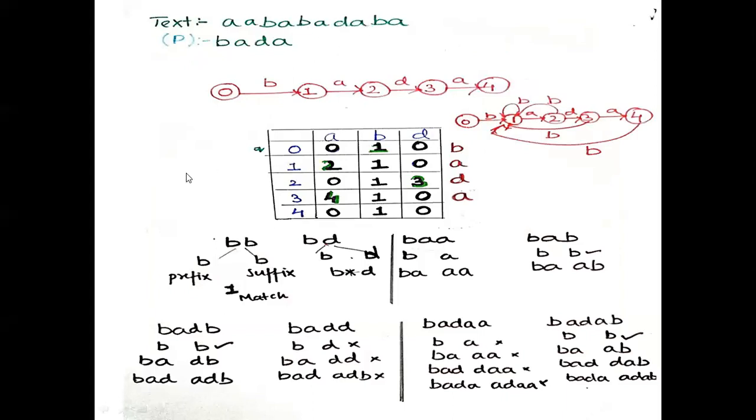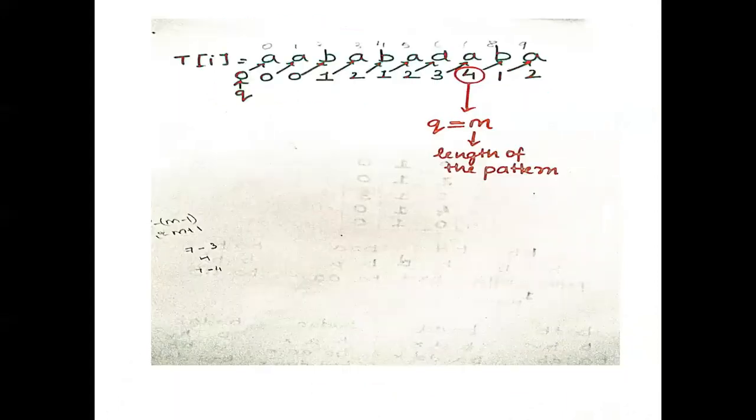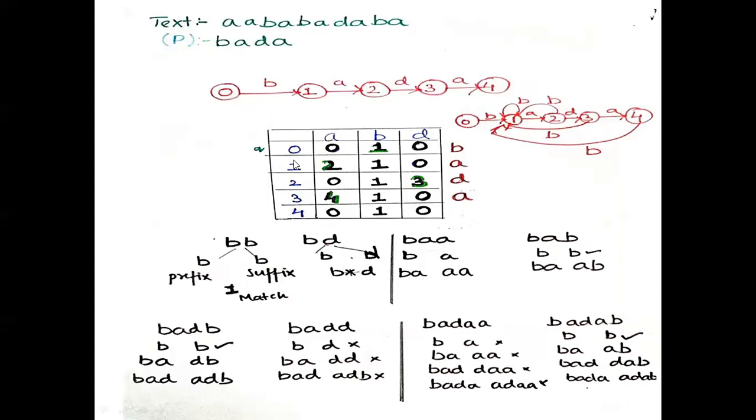So the whole idea when you use text is when you match the pattern. So this is the pattern, this is the text, and you should match the pattern B, A, D, A. So Q0 is the starting state. From Q0, there is a transition for A.